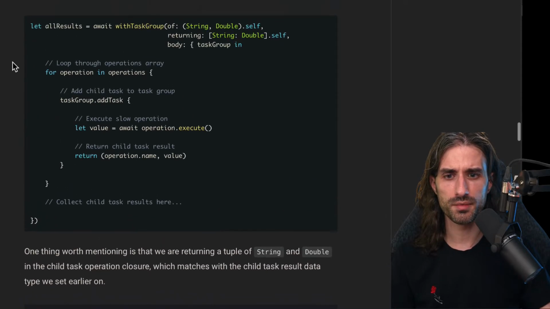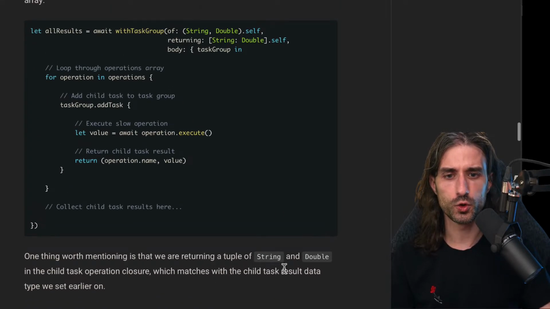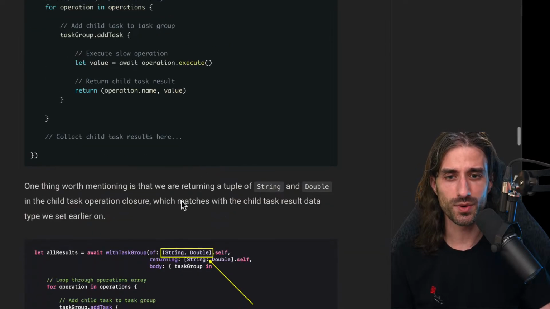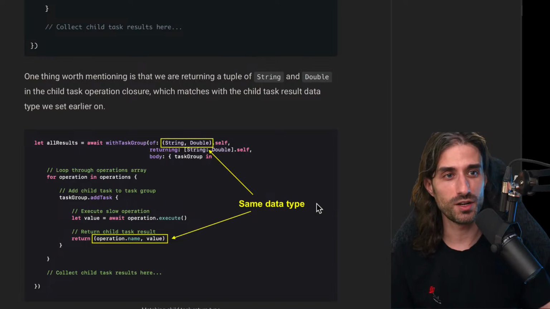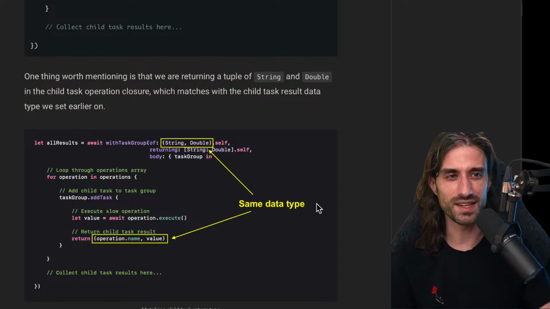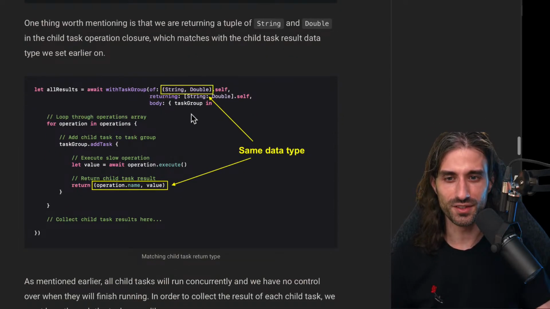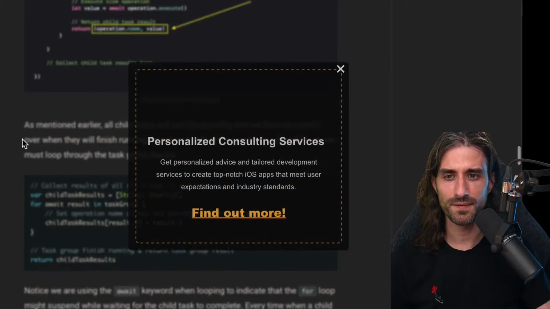So one thing worth mentioning is that we are returning a tuple of string and double in the child task operation closure, which matches the child task result data type we set early on. So exactly what I was saying. That's the pattern with this live stream focusing on articles, is that I always say what the article will say just after. But that's interesting because at least if I make a mistake, I have a safety net to catch me a little bit later. So it takes some of the pressure off for me. One thing worth mentioning, no, that's what I've just read. So it's the same data type, okay, what we were saying.